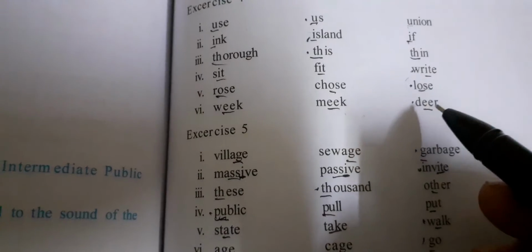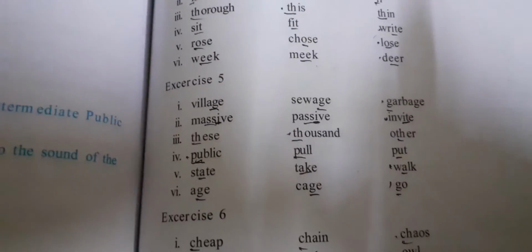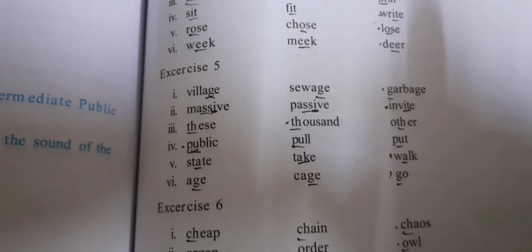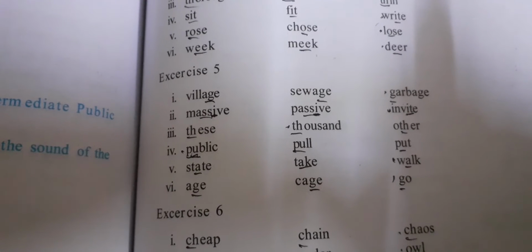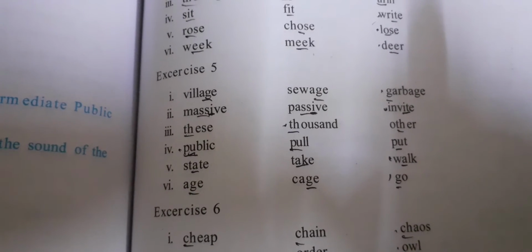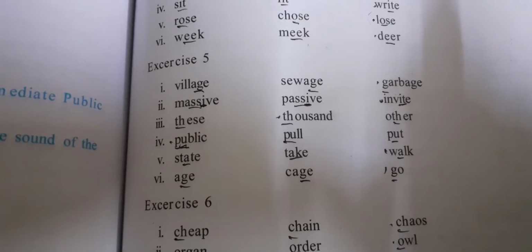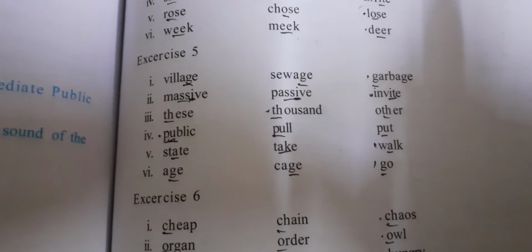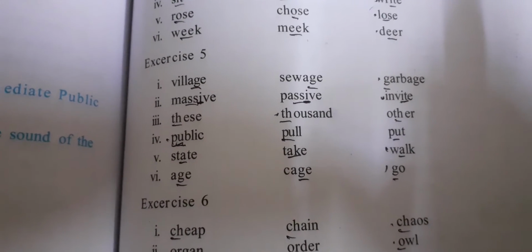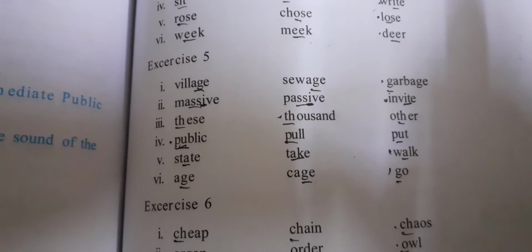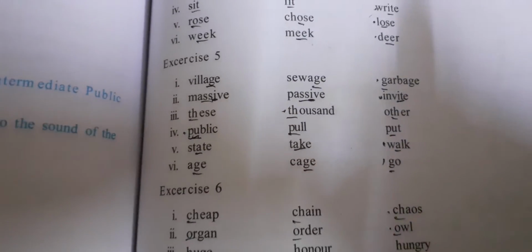But dear, ear, different. Dear is the answer. Next, village, sewage, garbage. Garbage is the answer. Massive, passive, invite. Invite is the answer. These, thousand, other. Thousand is the answer. Public, pull, put. Public is the answer. State, take, walk. Walk is the answer. Age, cage, go. Go is the odd sound.